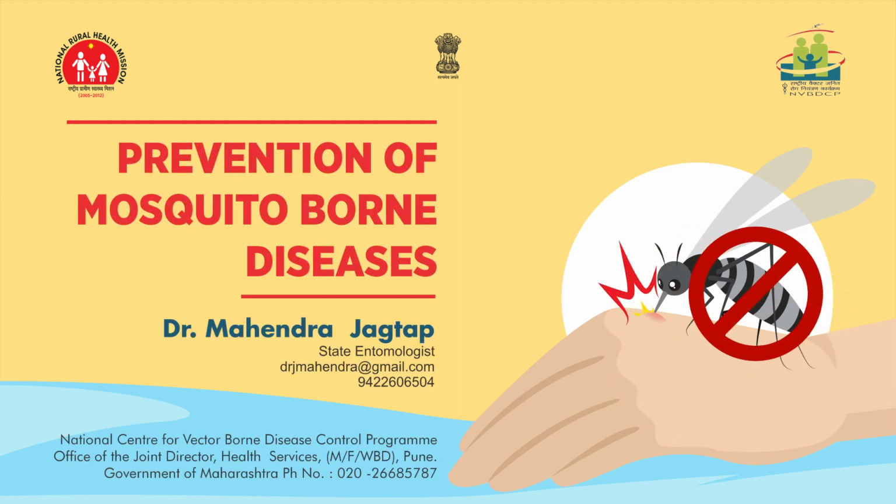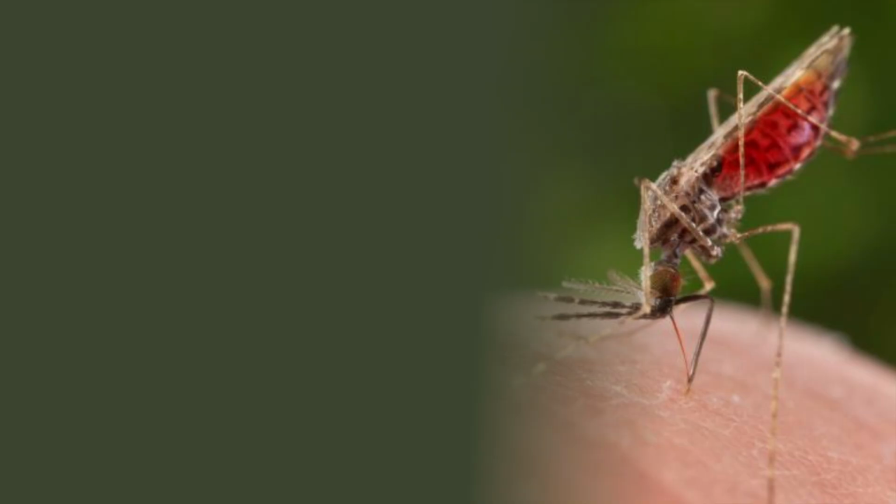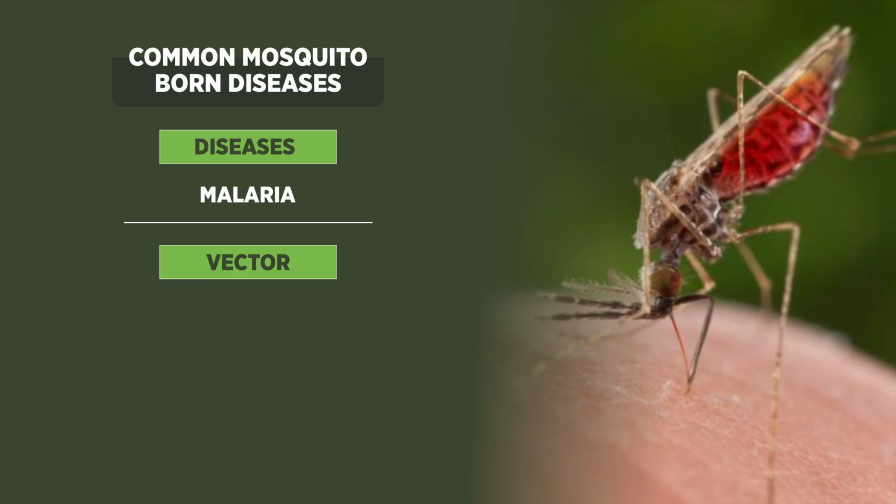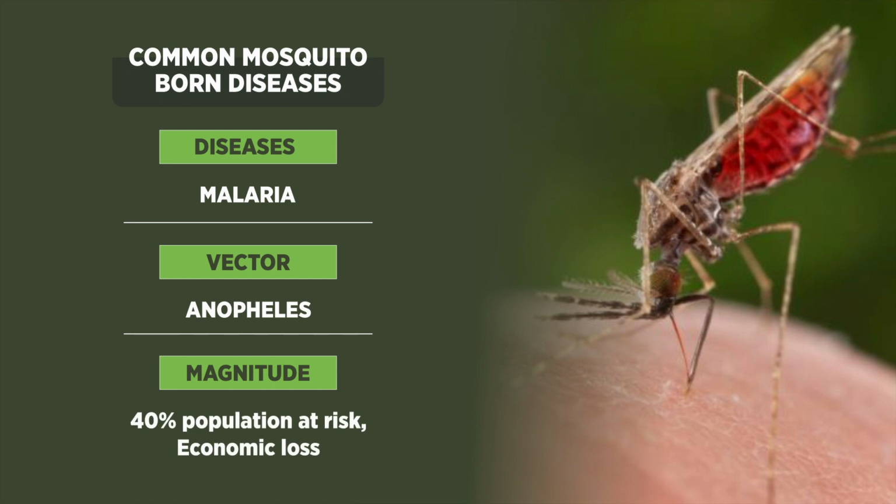Today, let's learn about mosquito-borne diseases and how to prevent them. We get malaria, filaria, JE, dengue, chikungunya, and Zika from mosquitoes. Malaria is transmitted by the female Anopheles mosquito. 40% of the world's population is affected by this disease. This causes great economic loss to the individual and to the country.